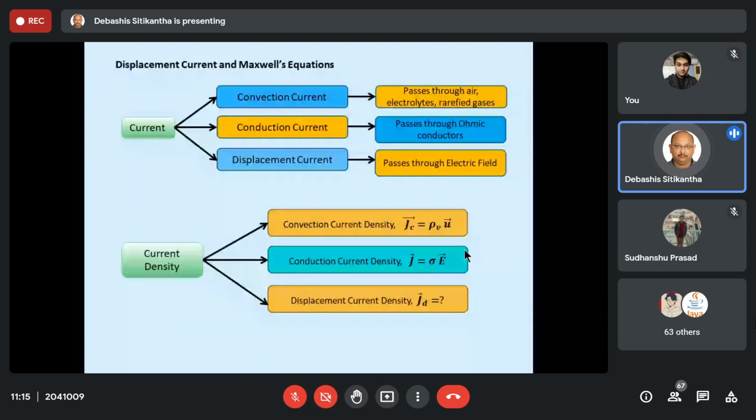Even your lightning. You see the lightning during thunderstorms, and over there the clouds are bearing very heavy negative charges, and these negative charges try to move to the ground in order to dissipate the extra charge and become neutral. During this process, they pass through the atmosphere, and you all know that the atmosphere is a non-conductor.